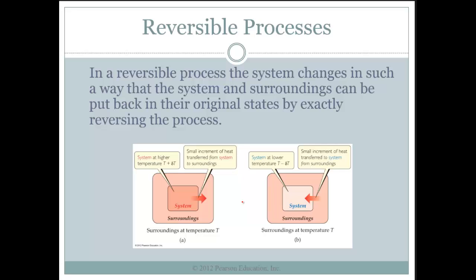In a reversible process, the system changes in such a way that the system and surroundings can be put back into the original states by exactly reversing the process. For instance, over here, we have a higher temperature. The system gives off the heat to the surroundings. Once we lower the temperature, it'll reverse the process and the surroundings will give up its heat to the system.